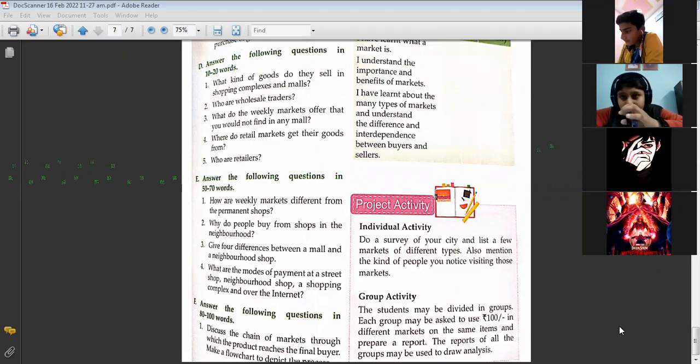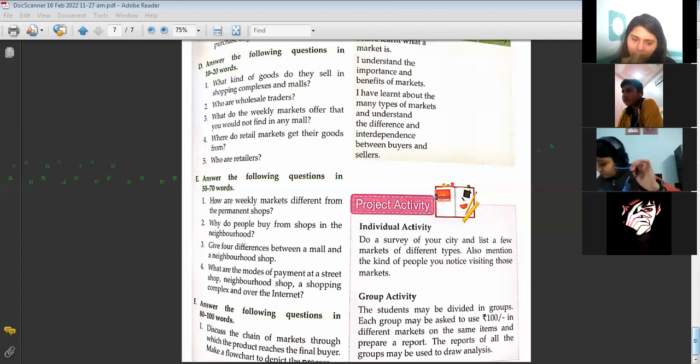The second point they have given is that the weekly markets work on a makeshift system, right? It's given in the book on the very first page, the last line of the first page. The weekly markets work on makeshift systems, whereas the permanent shops are at the same place every day, right? They have a permanent building also, you can write. They have a permanent infrastructure, you can write.